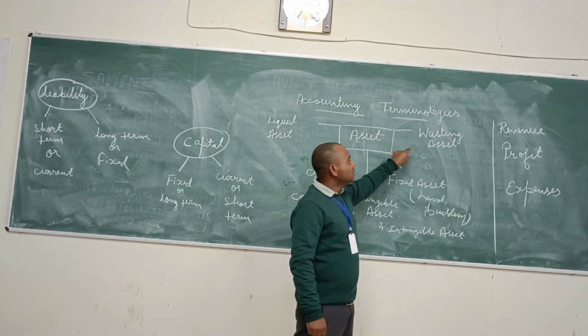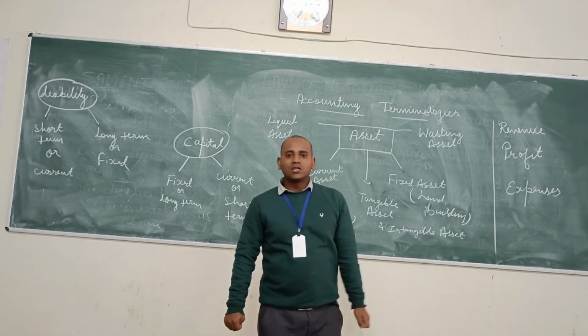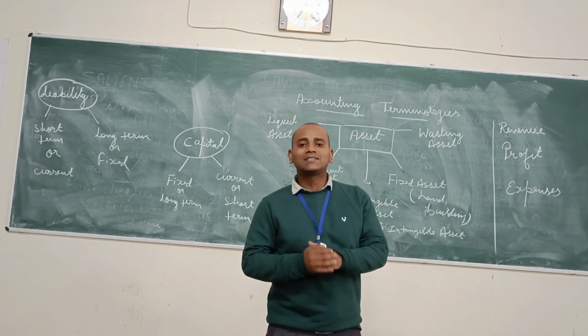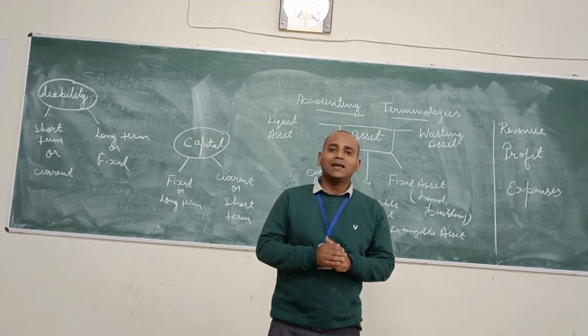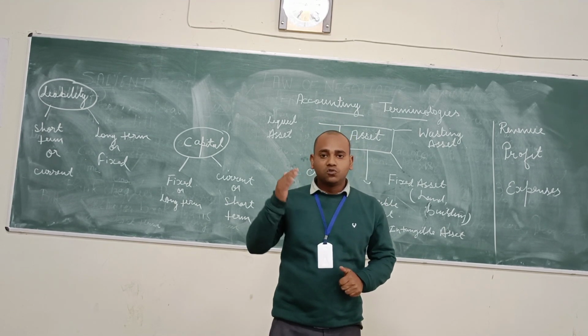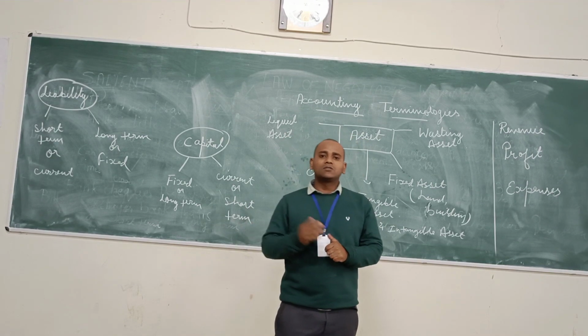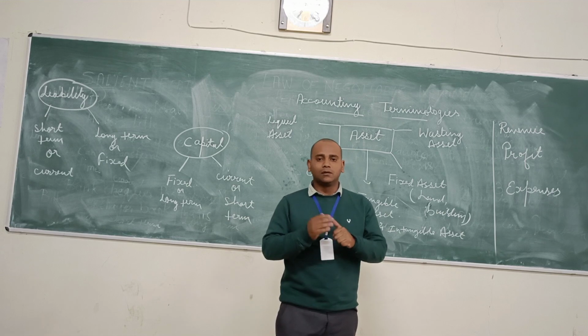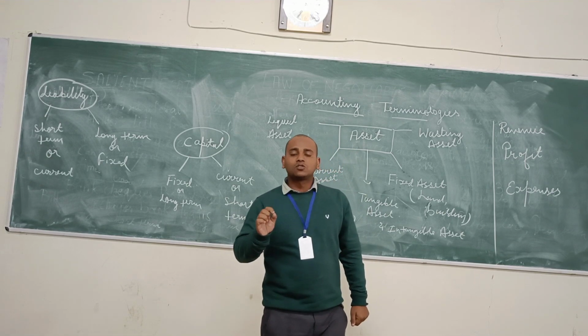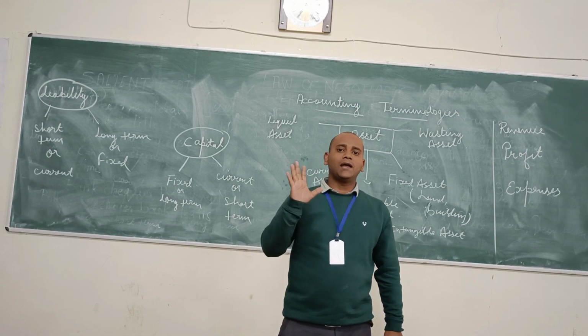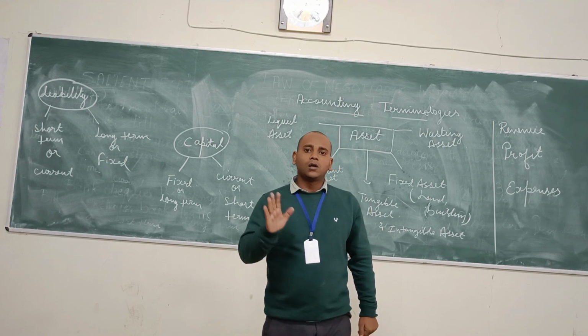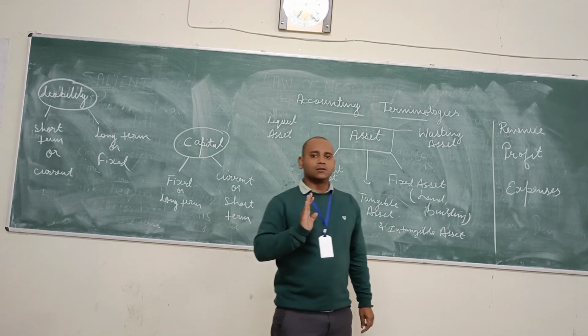Now coming to the wasting asset. As the name suggests, wasting assets are assets whose value decreases as time passes. In the previous classes we discussed depreciation. Those assets to which depreciation is applied will always come under wasting assets.